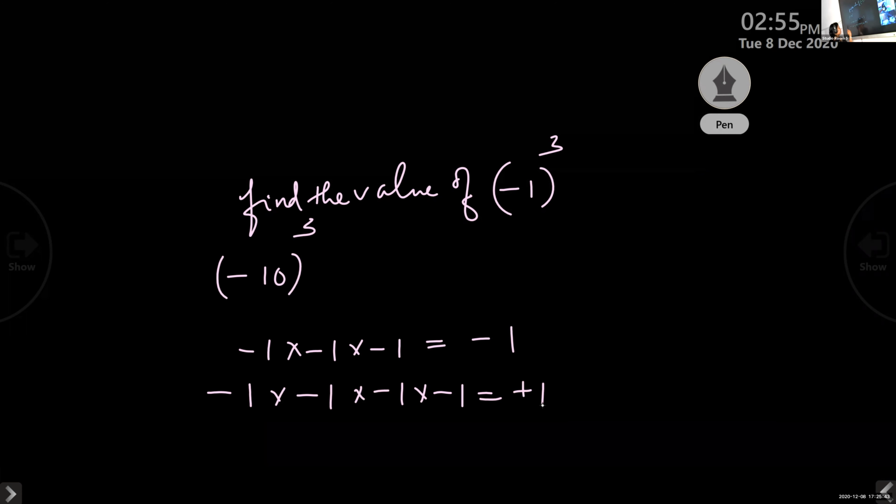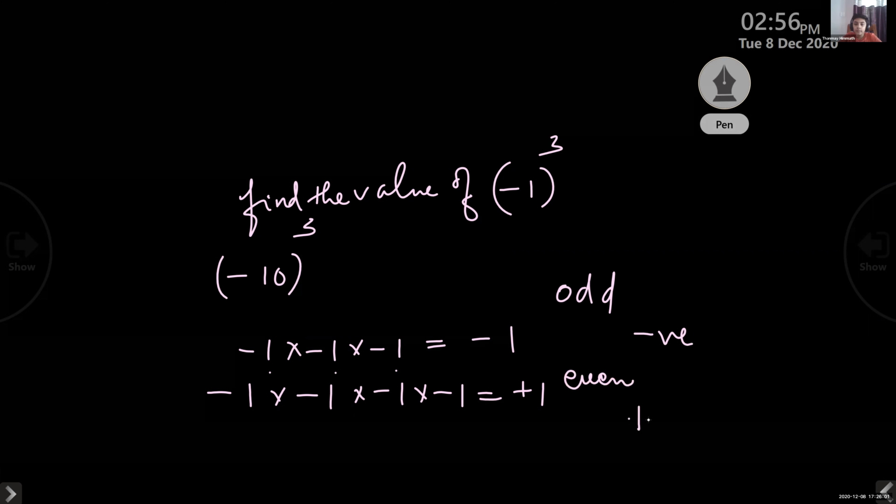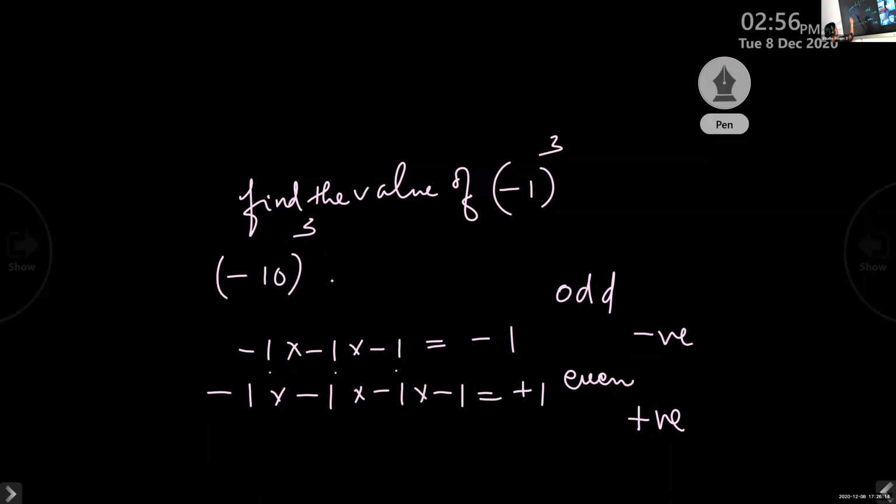When the number of negative numbers multiplied is odd, the answer is always negative. And when the number of negative numbers multiplied is even, then the answer is positive. You have to do 3 or 4 problems where negative numbers are given and raised to 10. So this one you know, no? What is the answer for this? Negative 1000. Okay, so we'll take attendance now.